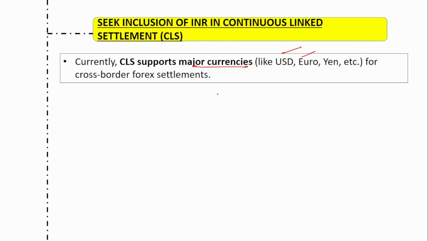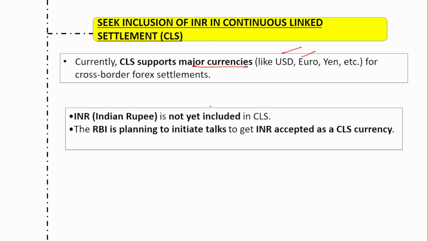But India is not part of it. That is, CLS does not support Indian currency. So INR is not yet included in CLS, and RBI is planning to initiate talks to get INR accepted as a CLS currency, because this is one of the important things to be done for promoting INR as an international rupee, for internationalization.